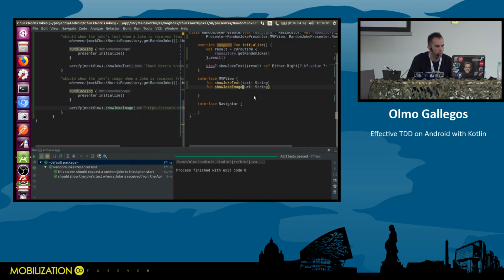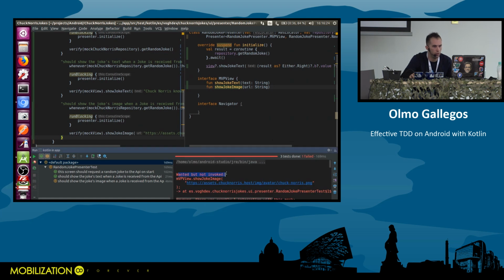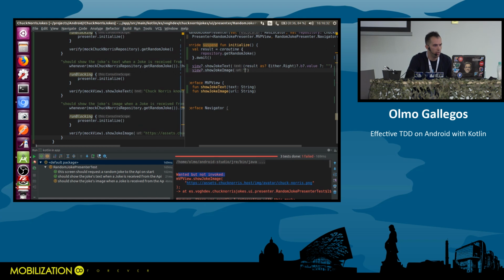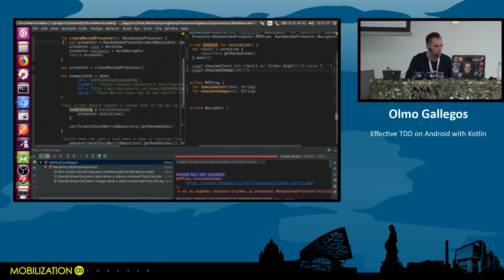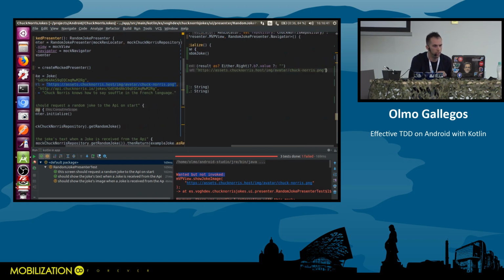So now we should have our failing test again. This third test is the one who should be failing now. All right, good. Wanted but not invoked. Perfect. Just what we want. So now let's make it pass using strategy number 1. Okay, I'm gonna return a constant in here. So I'm gonna take the constant value and I'm gonna return it. Sorry. Now this should pass.